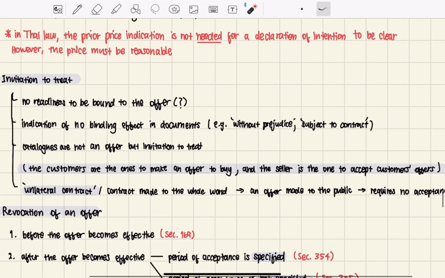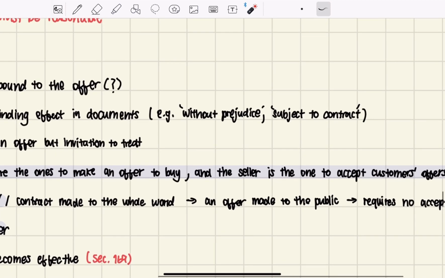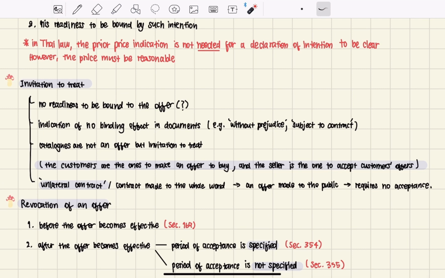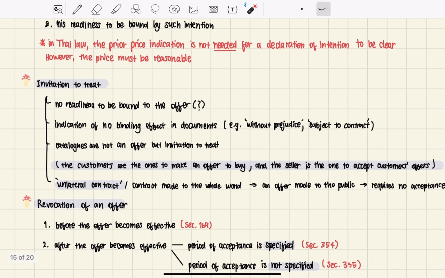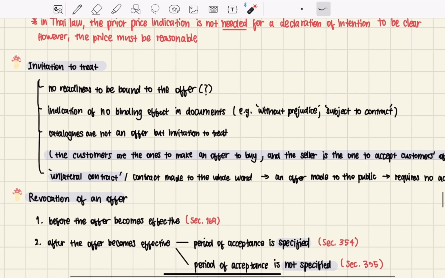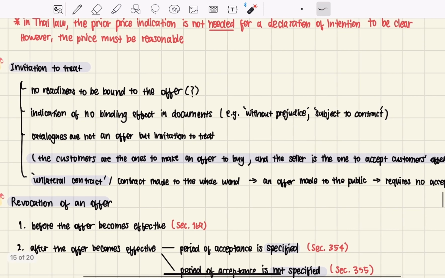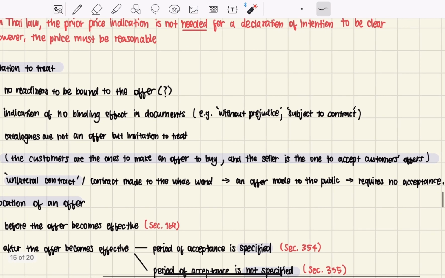Sometimes it's also put in documents, in clauses that a person, a firm or a business puts in their emails or websites, that they have no intention to be bound to these catalogs, no intention to be bound to this invitation to treat. So catalogs are not an offer, but an invitation to treat. In that case, the customers are the ones who make an offer to buy, and the seller is the one to accept the customer's offer instead.